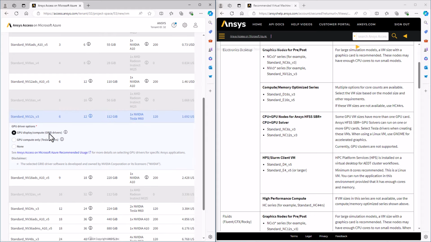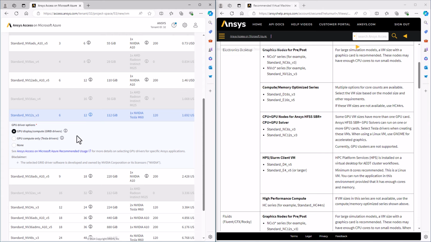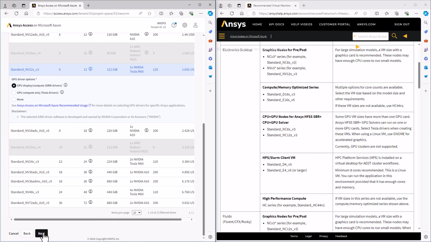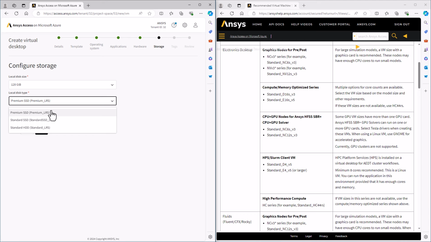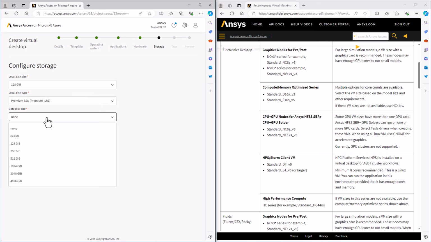I want to choose the default grid drivers for graphics and select Next. Now I configure my storage. By default, there's one local disk size. Now local here, it's still a network drive. It's not locally attached. This will be all the applications installed on here, OS and applications on this first disk. I can choose a larger one if I want, as well as a speed. And then I have the option of attaching a second disk.